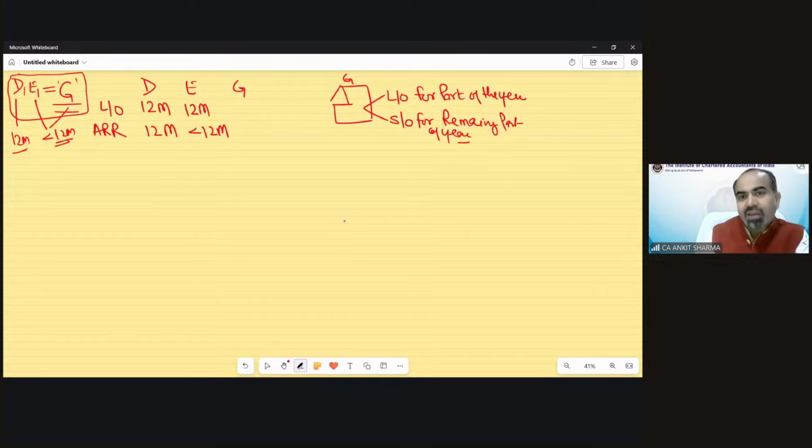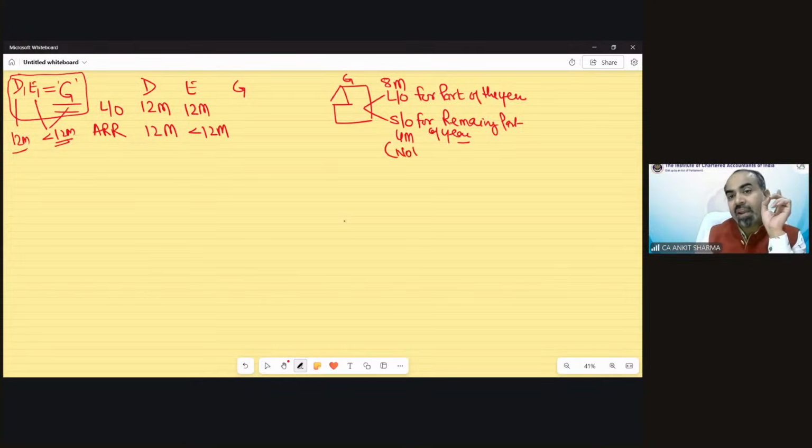What I am trying to say, suppose there is a house which has been let out for 8 months and for 4 months it has been self-occupied. It could be 2 months, 10 months, 11 months, 1 month, 6 months, anytime. But the basic thing you have to check, it should not be vacant.